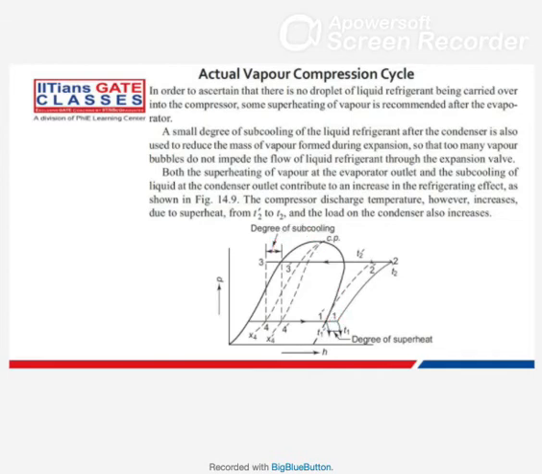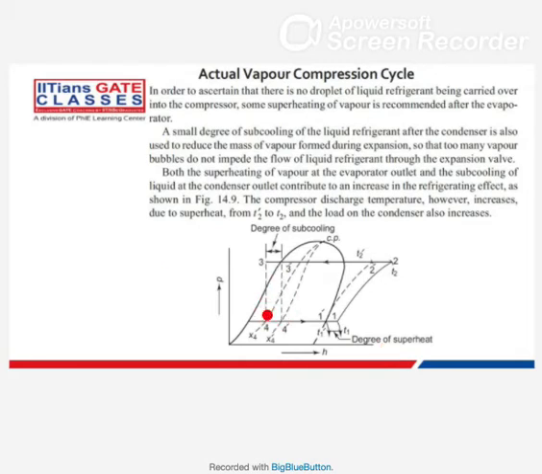Because of this, see, if you would have started from here, this is the p-h diagram, with enthalpy on your x-axis. For an isenthalpic process, a constant enthalpy process, the line will be vertical. So if you end somewhere here and go for an isenthalpic process, it will end somewhere here. But if you cool this one further, you will reach somewhere here, and after that if you go for expansion in the capillary tube, you will reach somewhere here.